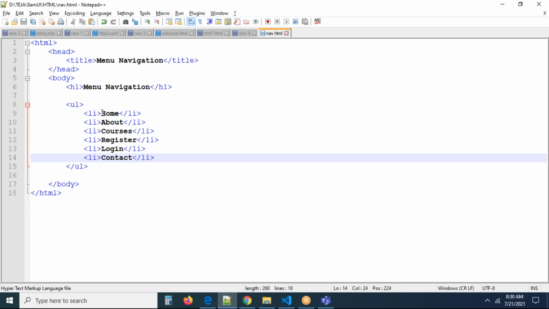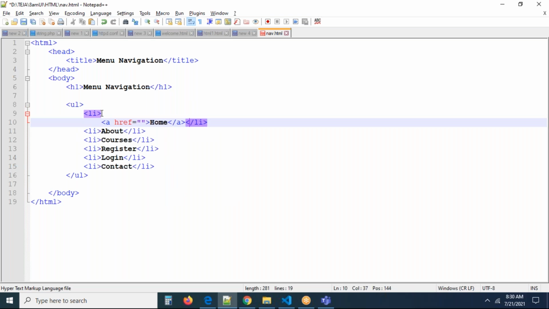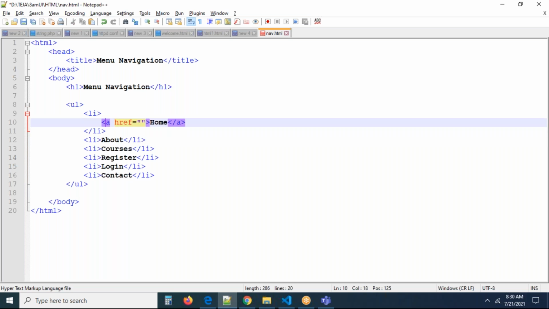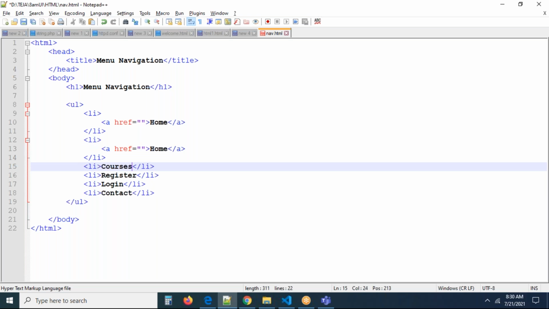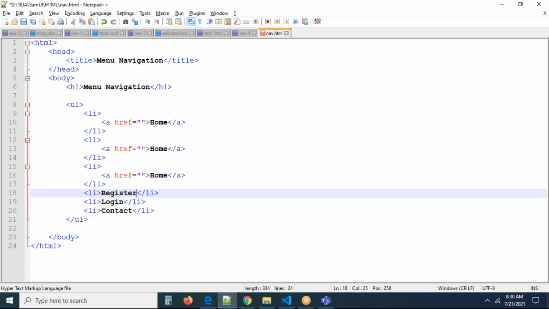Definitely what we have to do is keep this into an anchor tag. Inside every LI we have to take an anchor tag with an href, because the text should be clickable. So let me remove this plain text and add an anchor tag in every LI item. This is how we can do the menu items. Definitely with the combination of these three elements we can create the menu items. Without these three we can also create them, but it may be difficult for us.